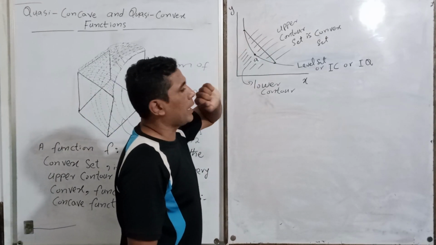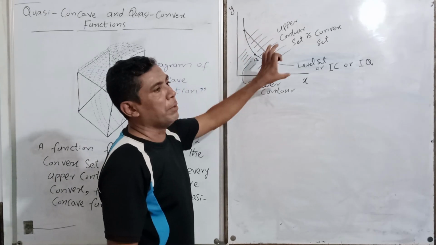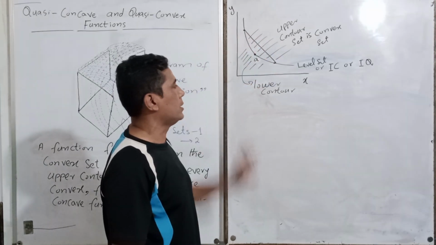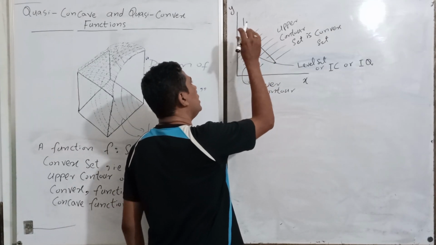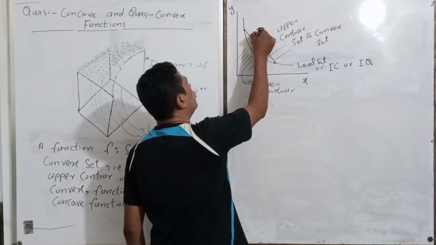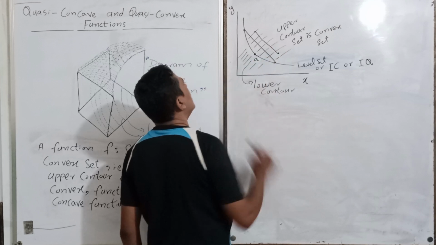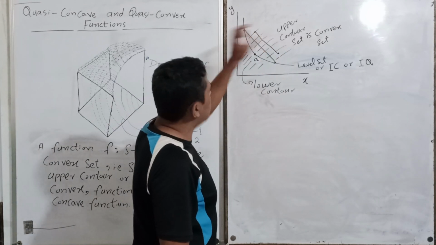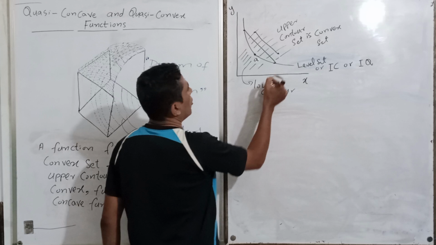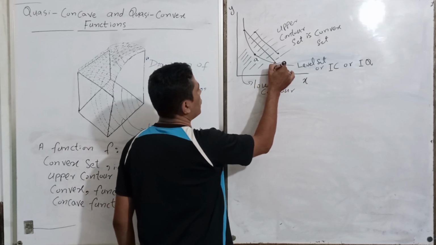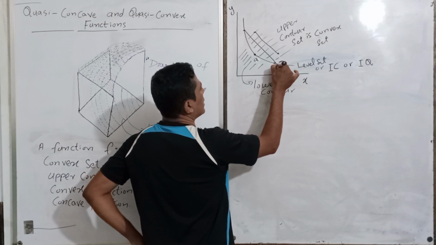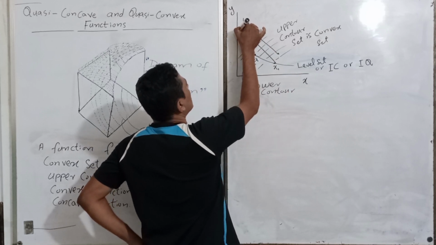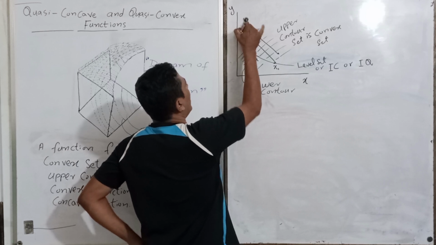And when we take any linear combination of two points, and these linear combinations lie in this set, for example, I select this one, x1, this is y1.